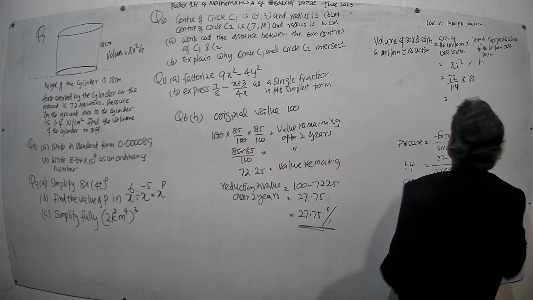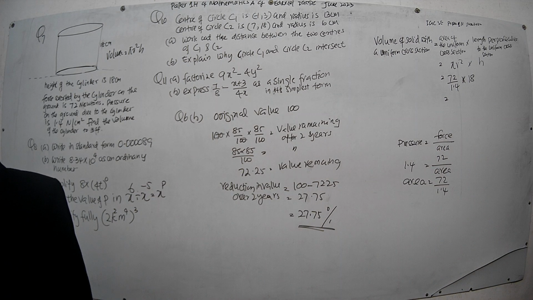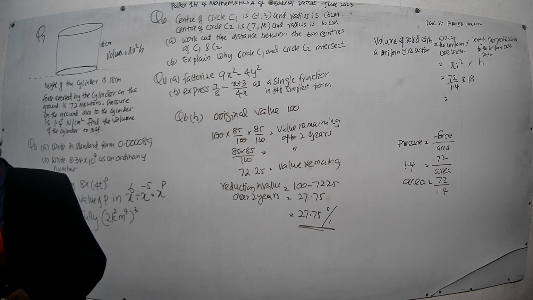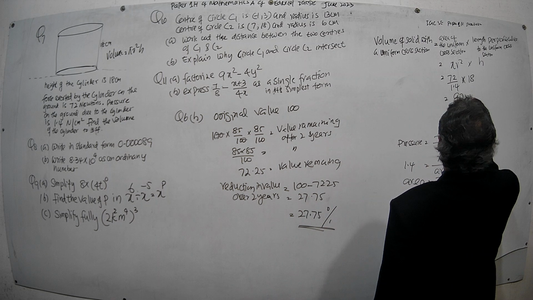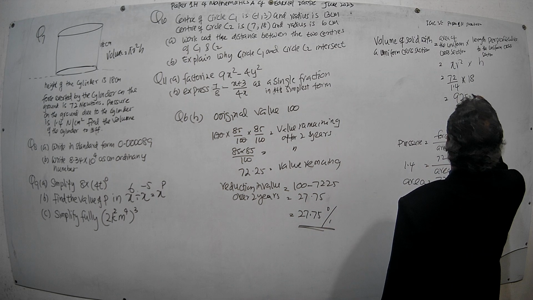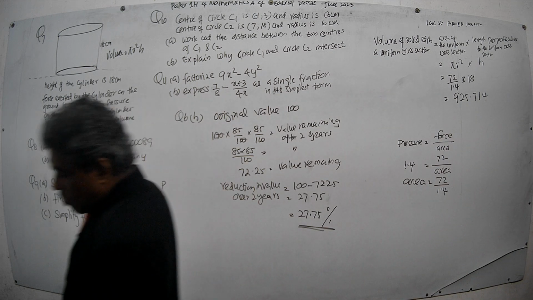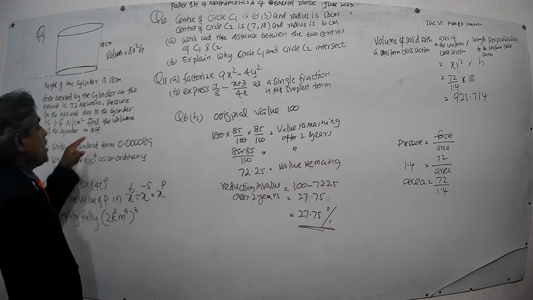It is 925.714. Okay. They ask to give the answer correct to 3SF.